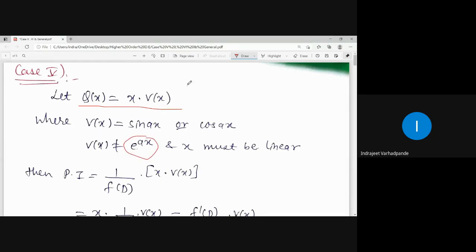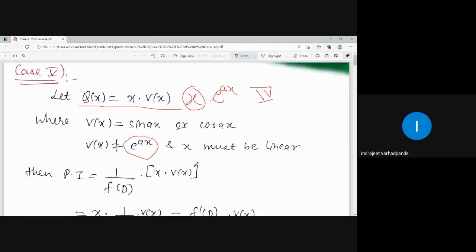Why? Because x multiplied by e to the power ax, if we write this as e to the power ax into x, will be case number 4 simply, because it is e to the power ax into polynomial. See, x is also a polynomial of degree 1. So therefore here it will be only sin ax or cos ax which is multiplied by x.